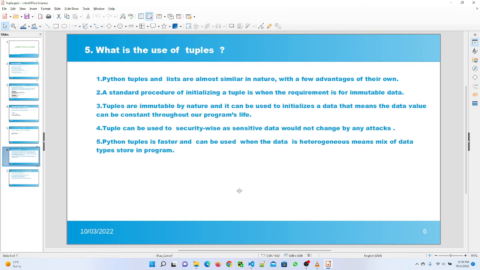Python tuple is faster and can be used when data is heterogeneous, means a mix of data types stored in a program. As I told you before, tuples accept different data types as well as similar data types. So if in your program you want to store an integer with a string or a string with a boolean value, that kind of heterogeneous data type, we can use the tuple, and tuple is faster, so that is the easiest way to store heterogeneous values in our program.